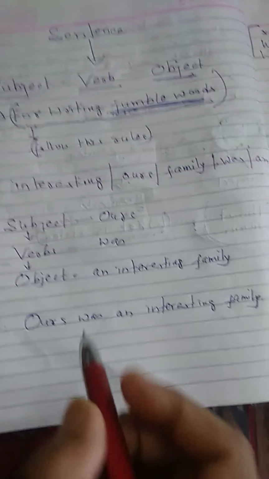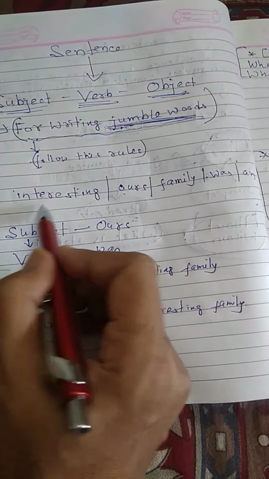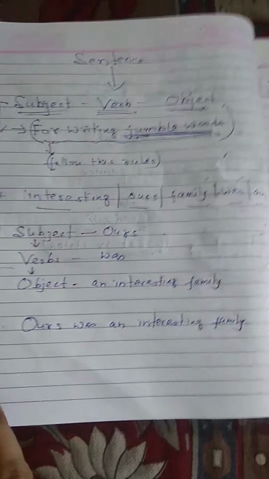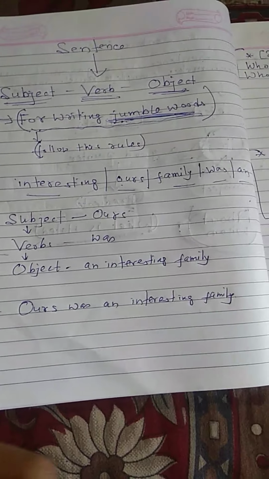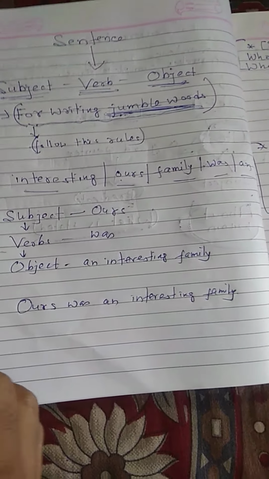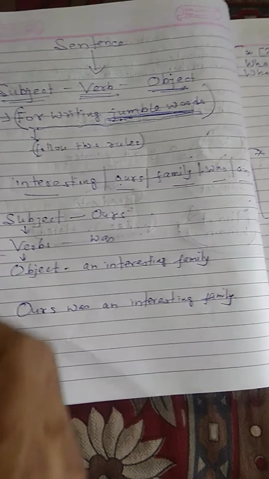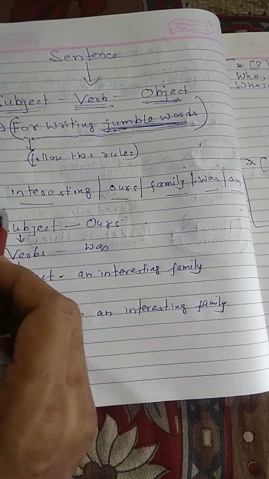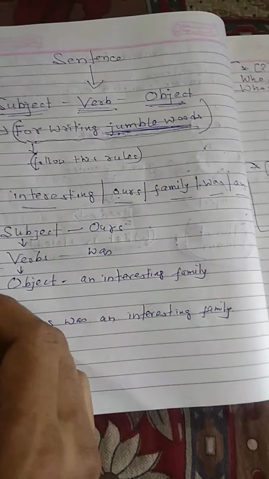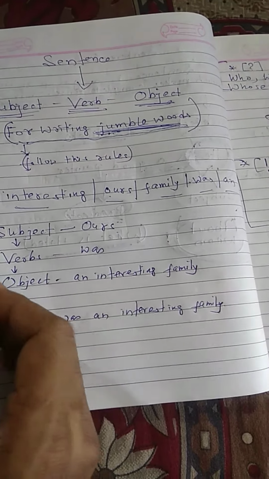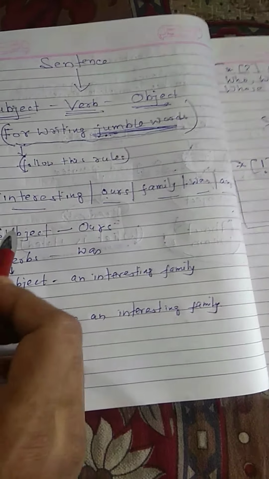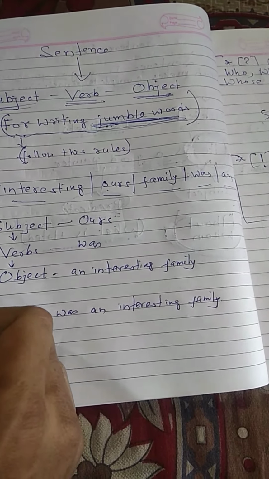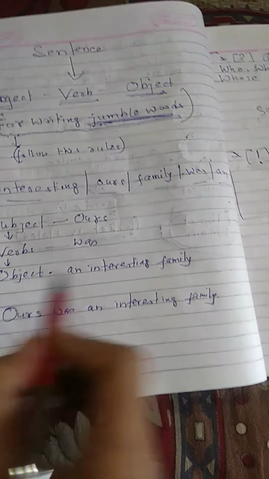Suppose I have given here an example from your book: the, interesting, hours, family, watch, and so on. This is an example of jumble words. When you write any jumble words, you have to remember these three things: subject, verb, object. Where is the subject in this question, where is the verb, and where is the object?